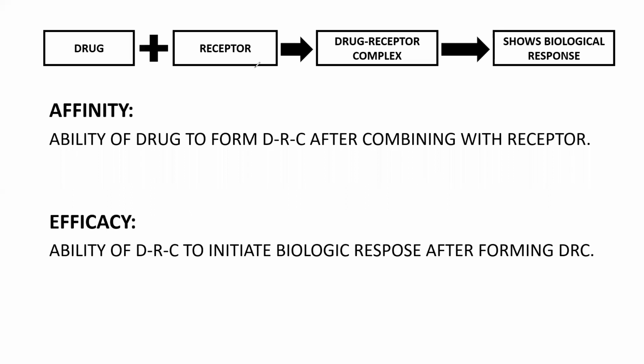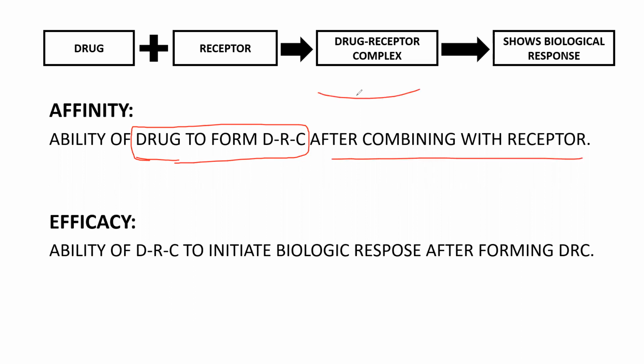So what is affinity? Affinity is nothing but the ability of the drug to form the drug receptor complex. DRC means drug receptor complex. The ability of the drug to form the drug receptor complex after combining with the receptor is nothing but affinity.